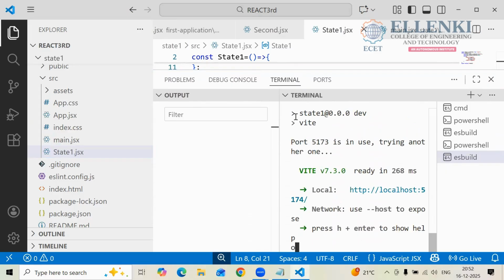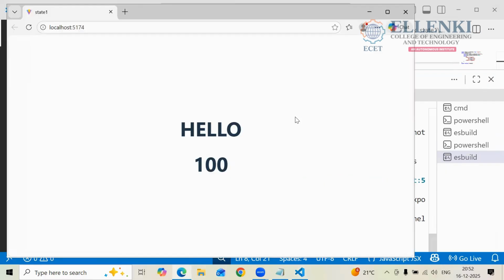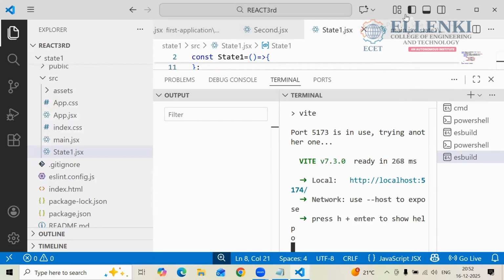Okay, enter. Hello 100. You got it now? Yes or no? So what we did in this program? So you don't forget that one, main.jsx. You have to deploy your file, the main.jsx. So what we did in this program?